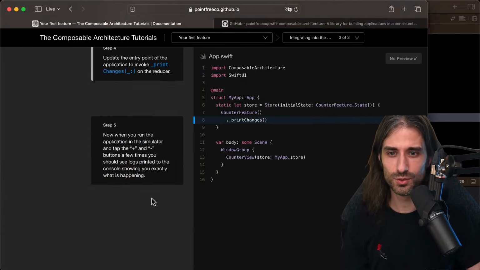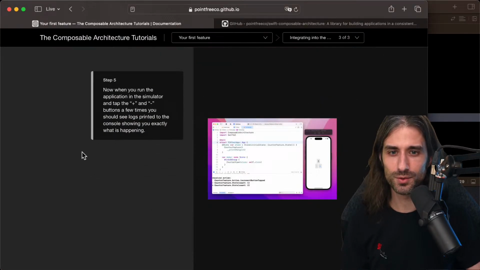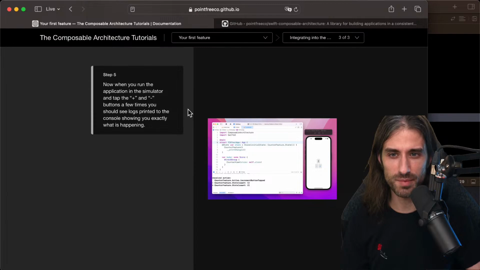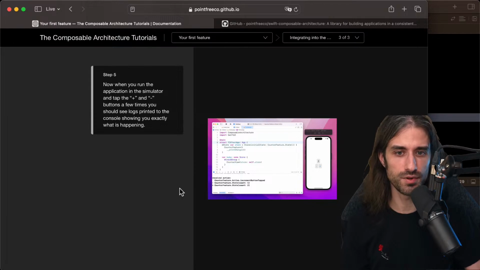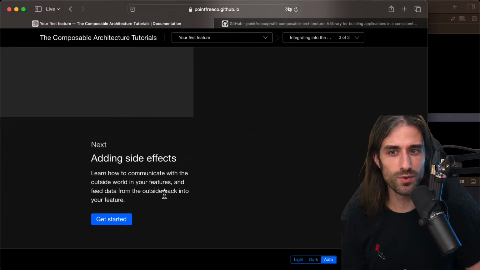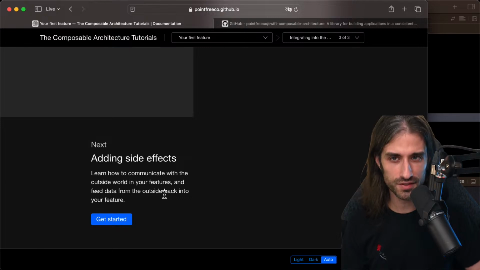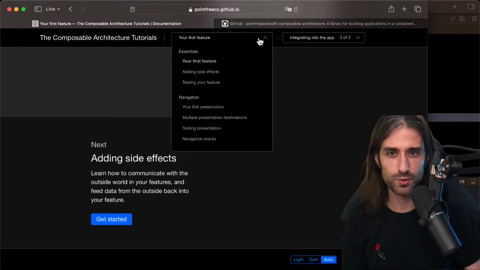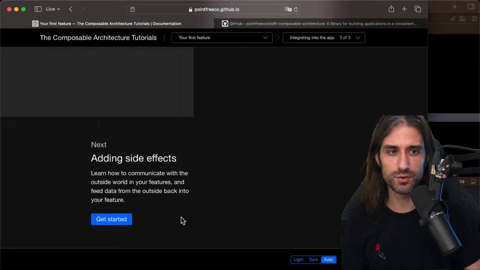Let's get back to the tutorial. It says, now when you run the application in the simulator and tap the plus and minus button a few times, you should see logs printed to the console showing you exactly what is happening. It's exactly what we've been able to see. Okay, we've finished the first part, which was your first feature. Now we'll do adding side effects.